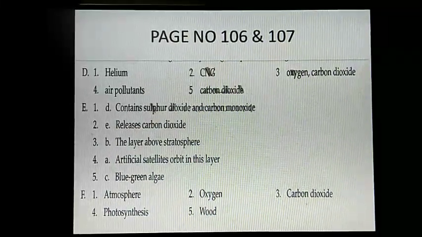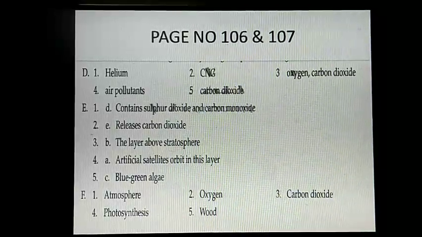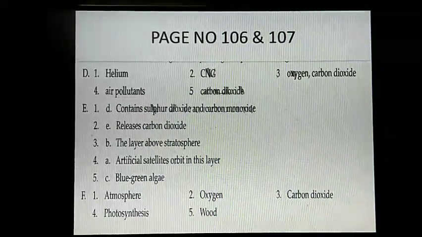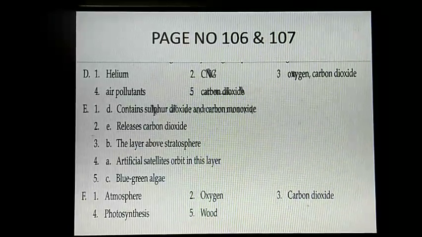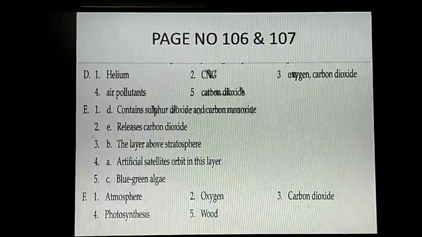Number 4. Exhaust of automobiles, thermal power plants and factories are common sources of dash. Answer is air pollutants.